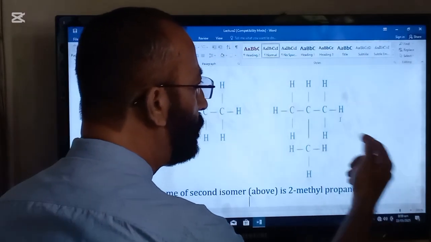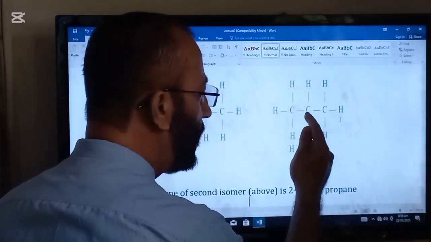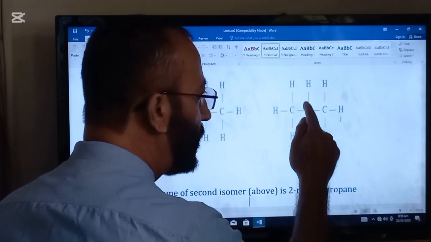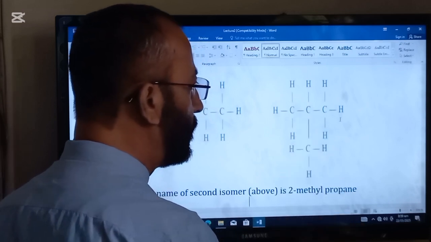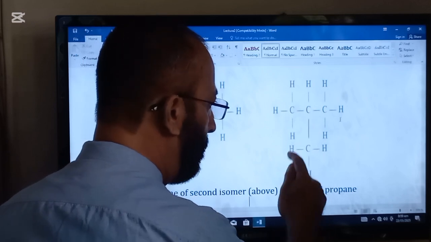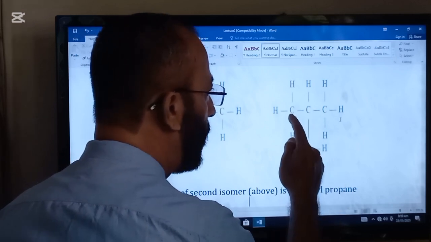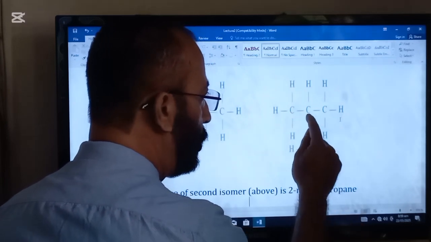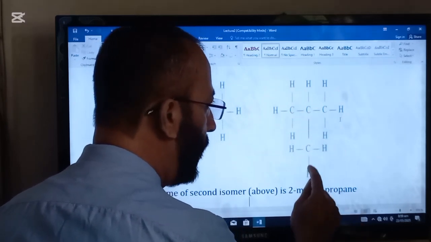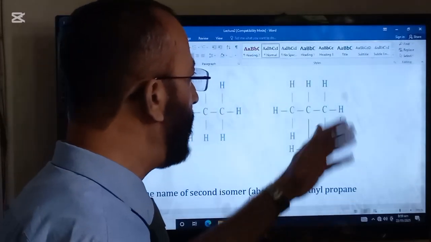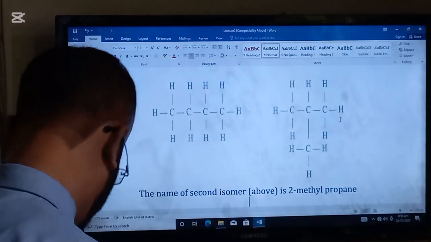If we start counting from the right side, this is the second carbon atom to which a CH3 group is attached, that is the methyl group. So we will count 1, 2, so 2-methyl, and there are 1, 2, 3 carbon atoms, so propane. So 1, 2, 2-methyl, 1, 2, 3, propane. So the name of this structure is 2-methyl propane.